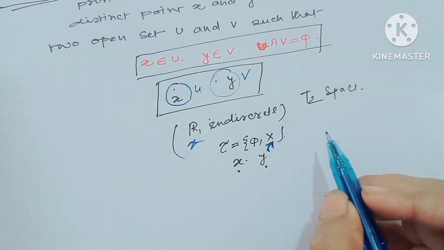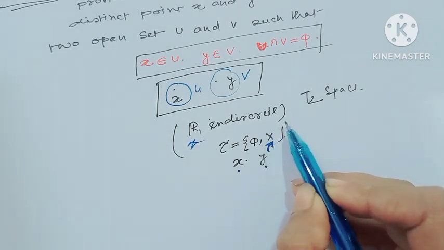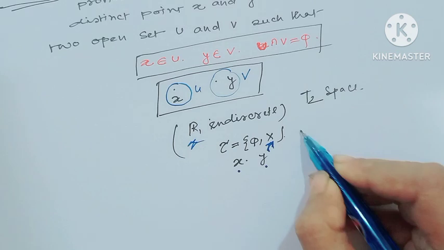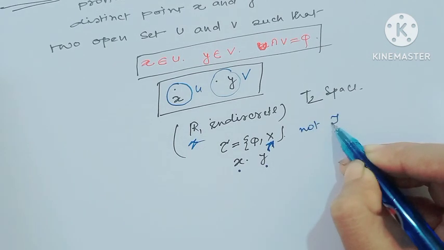So R with the indiscrete topology is not a T2 space.